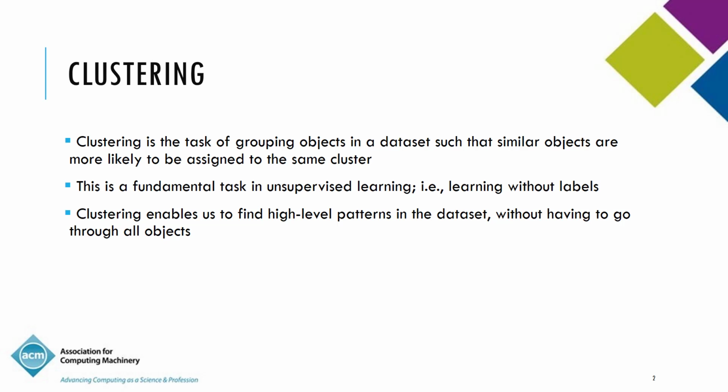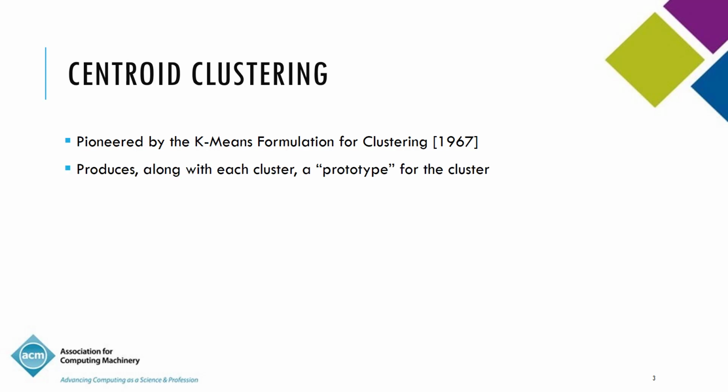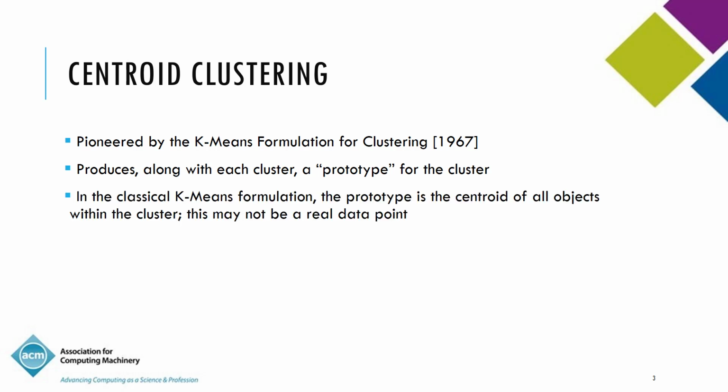There is a paradigm called centroid clustering, which was pioneered by the K-means formulation for clustering in 1967. It produces, along with every cluster, a prototype for the cluster. K-means starts with an input parameter, which is the number of clusters desired in the output, the value of K. Given a data set, it produces K clusters, and along with every cluster a prototype. In the classical K-means formulation, the prototype is simply the centroid of all objects within the cluster, and this may not be a real data point.